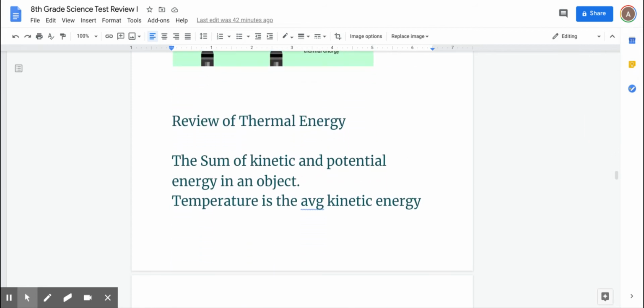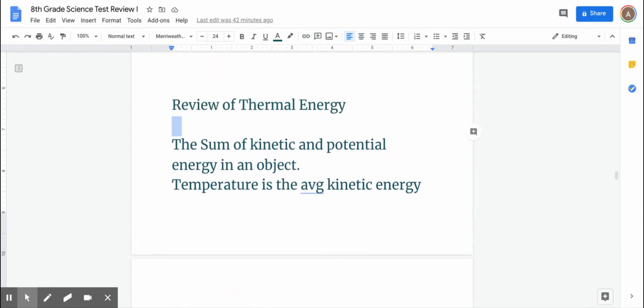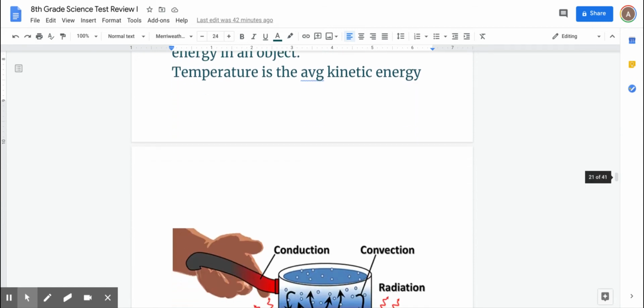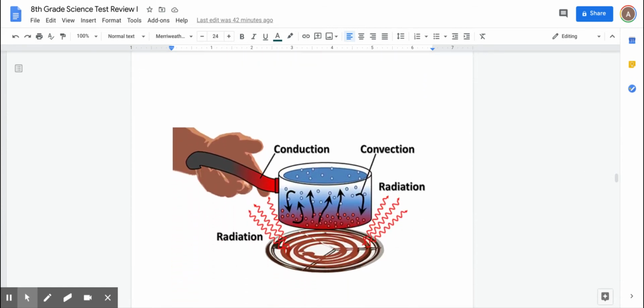And just to review, thermal energy is the sum of kinetic and potential energy, whereas temperature is the average kinetic energy. So try to remember this point right here. And again, heat is just the flow of thermal energy. And if you were unsure about thermal energy, go to part 1 of this video. So let's look at this now.